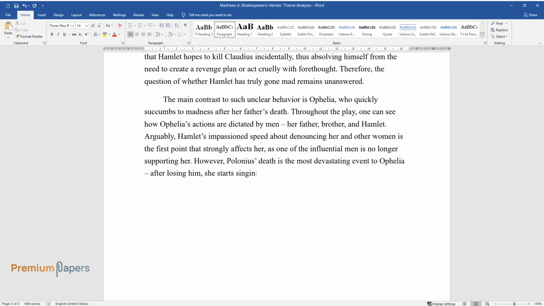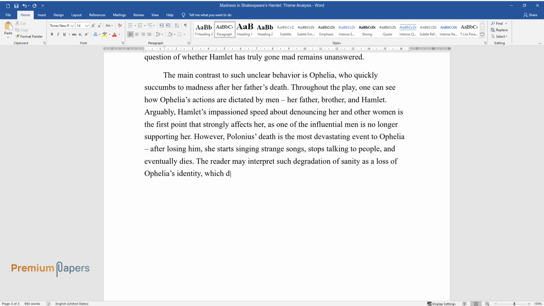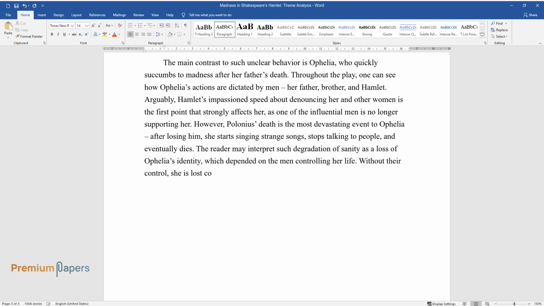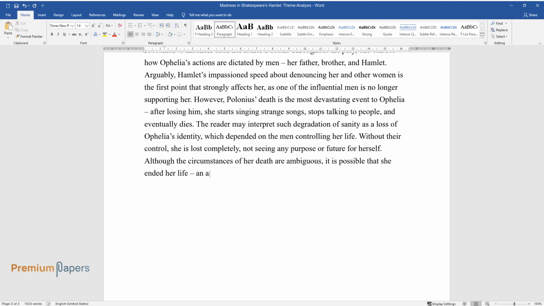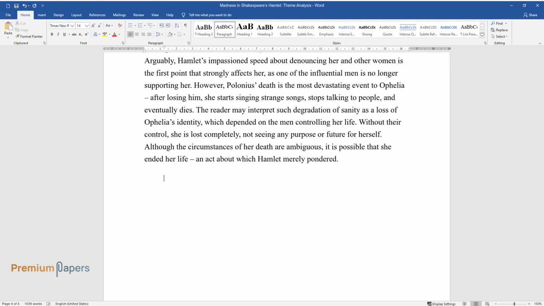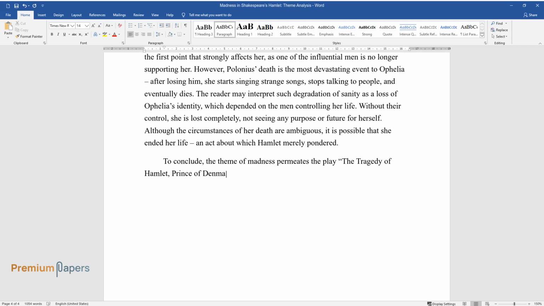After losing him, she starts singing strange songs, stops talking to people, and eventually dies. The reader may interpret such degradation of sanity as a loss of Ophelia's identity, which depended on the men controlling her life. Without their control, she is lost completely, not seeing any purpose or future for herself. Although the circumstances of her death are ambiguous, it is possible that she ended her life, an act about which Hamlet merely pondered.